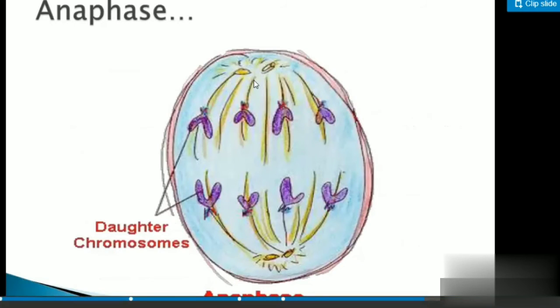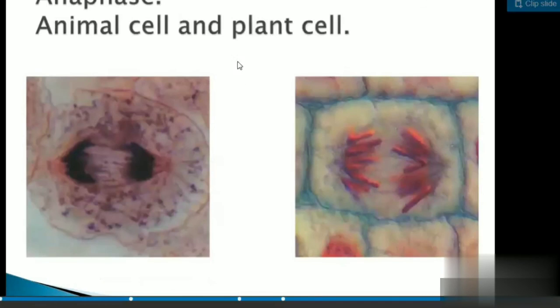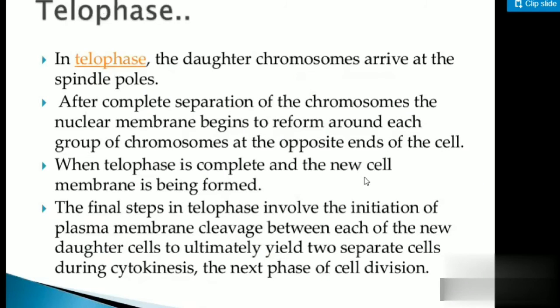Now you'll see this under the microscope. It's really beautifully done, student. It's really nice. Now we'll see the next phase, that is telophase. Telophase is characterized by plasma membrane formation. You'll find that the two nuclei are divided. Now we'll find that the cell starts dividing. The daughter chromosomes arrive at the spindle poles.